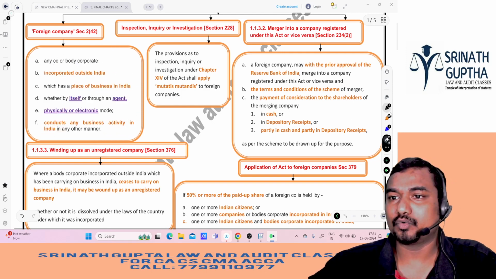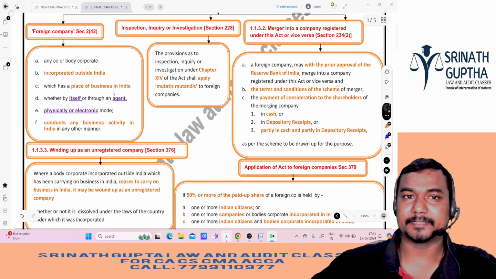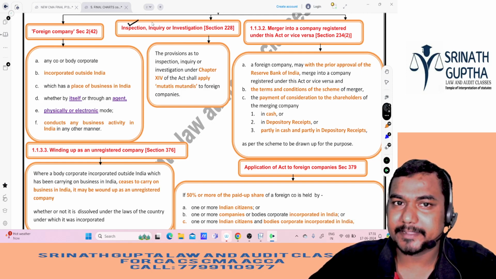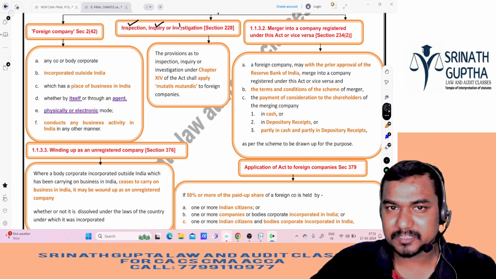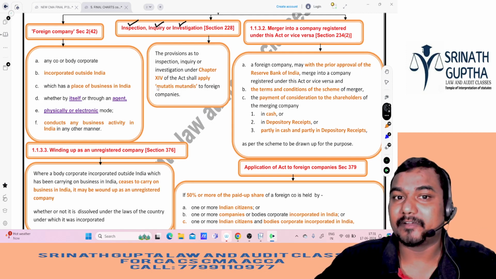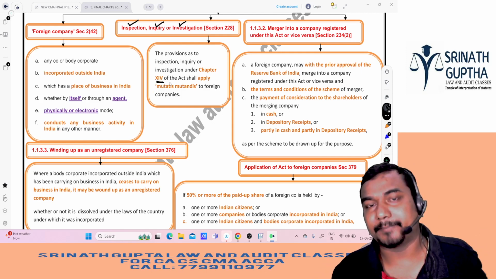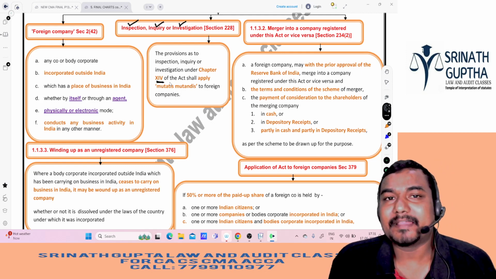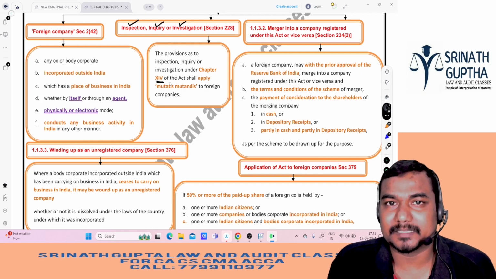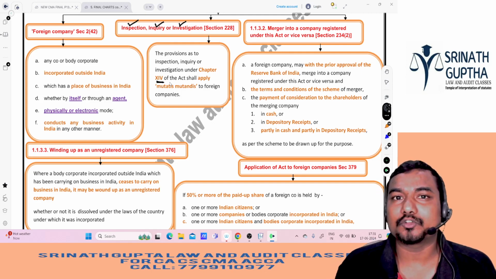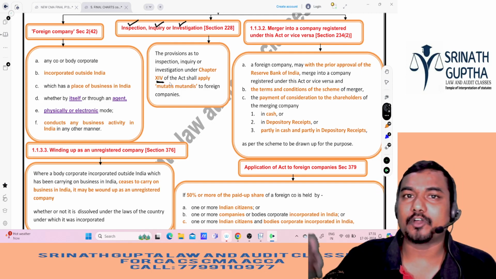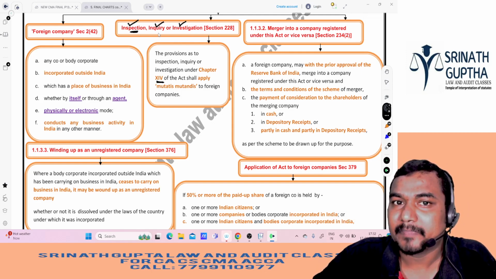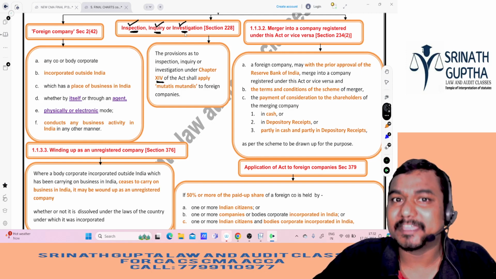Next, section 228. What is 228? Inspection, inquiry and investigation. When inspection will be conducted, when inquiry will be conducted, when investigation is conducted, that will be covered in chapter 14 of the Companies Act. We will be seeing it in the subsequent classes in CMA Final. For example, if a company does something wrong, some rumors are going around the company, then the Ministry of Corporate Affairs may go for the inspection. They may do the inquiry, they may do the investigation also.